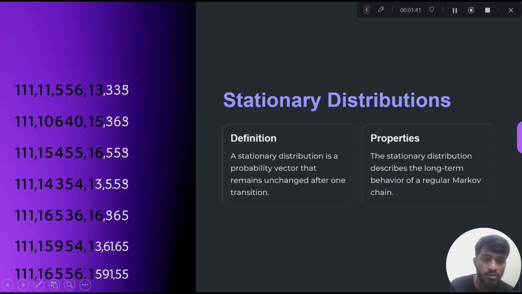It is the main topic we are going to discuss today. So firstly, let's see the definition. The stationary distribution is a probability vector that remains unchanged after the transition. The property is that the stationary distribution describes the long-term behavior of a regular Markov chain.